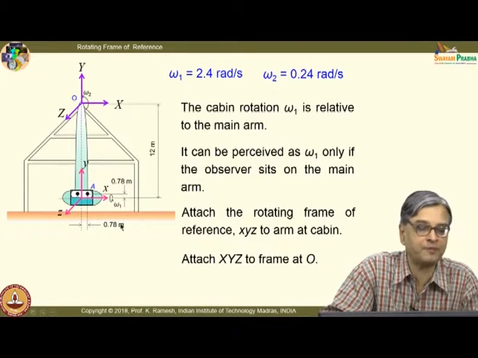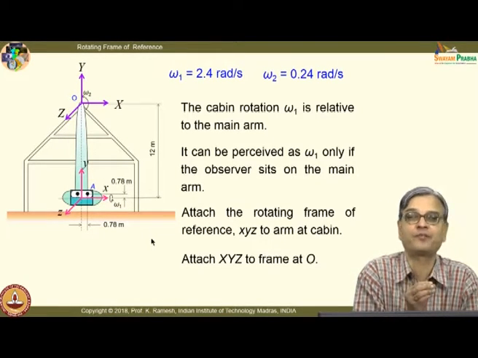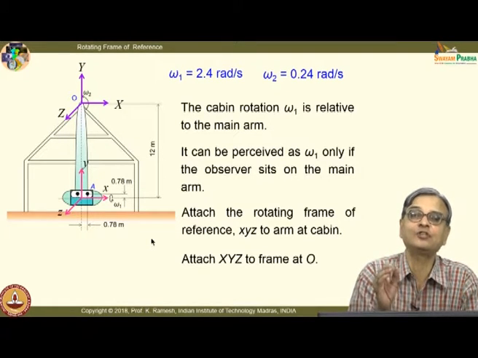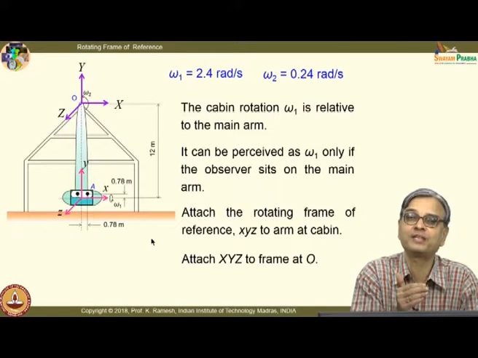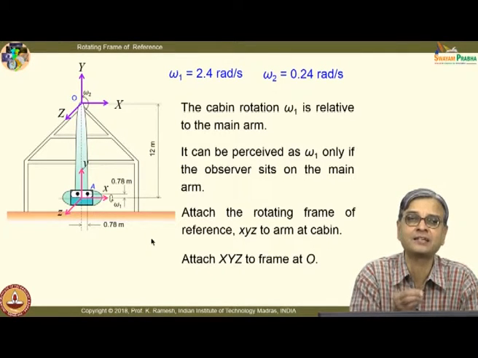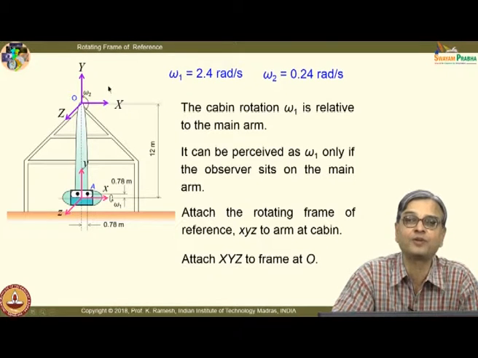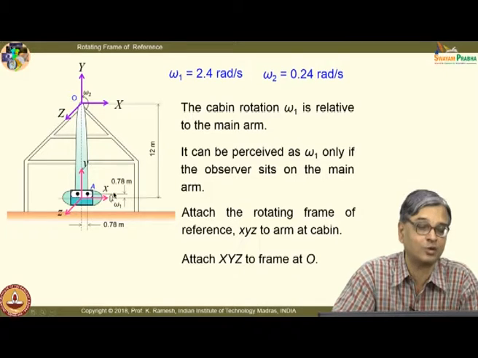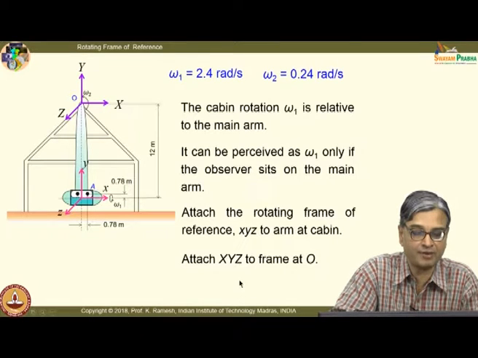So, in all these problems, your first decision is where to attach the fixed frame of reference and where to attach the rotating frame of reference. If you do that carefully, the rest of the problem is only simple mathematics, which you will have to take care of. The thinking part comes in selecting the fixed and rotating coordinate systems, where they should be located in the system under consideration. You have to spend time on that, do not rush that step. Visualize from the given problem what quantities you know and what quantities you do not know.